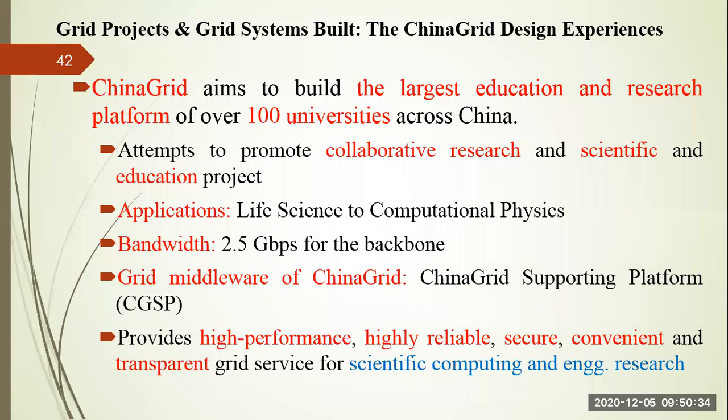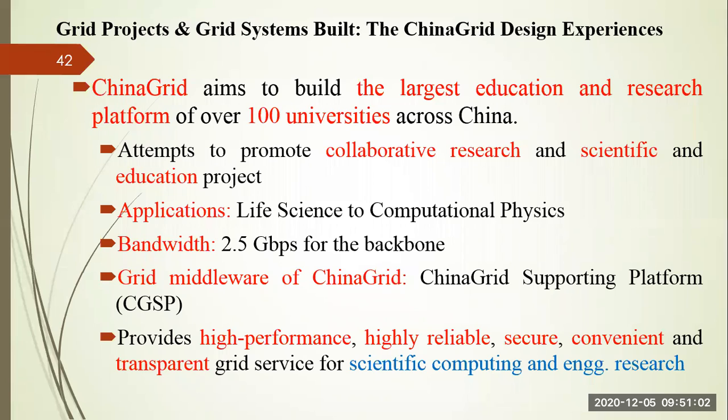Okay. So the last part of today's discussion is the China Grid, right? China Grid aims to build the largest education and research platform over 100 universities across China. Out of all the universities available in China providing education and research, 100 universities collaborate with each other to provide a new grid that is called the China Grid, right?